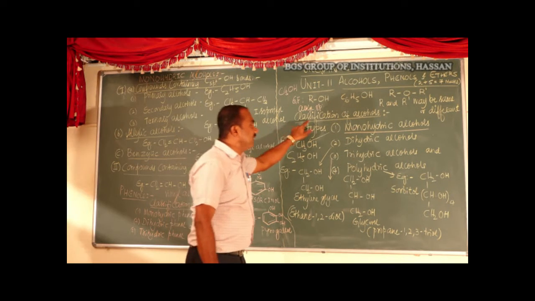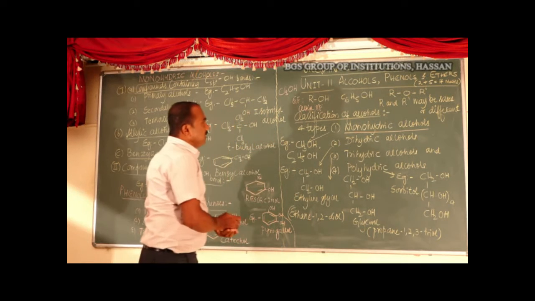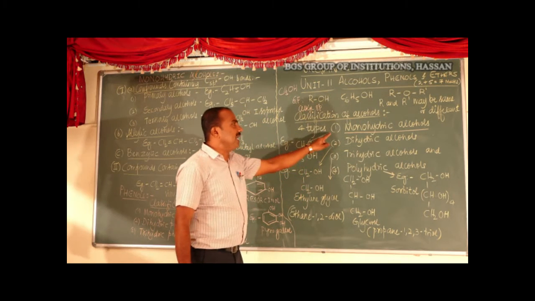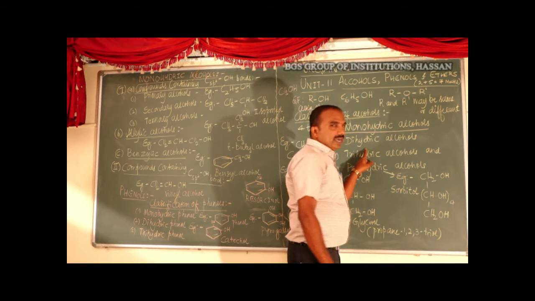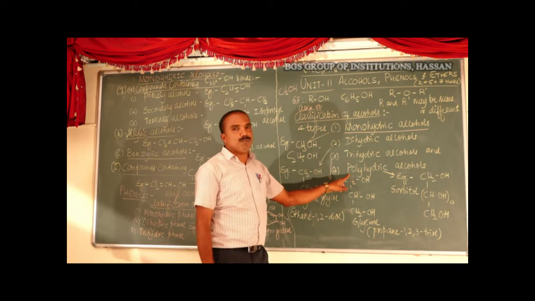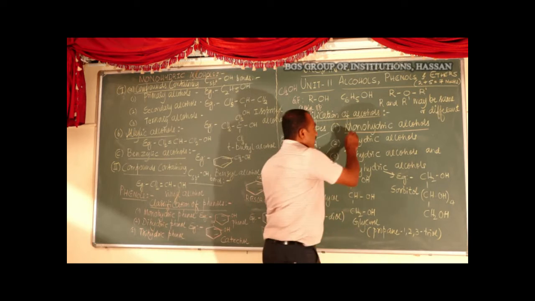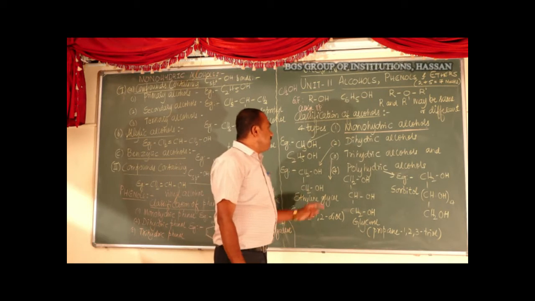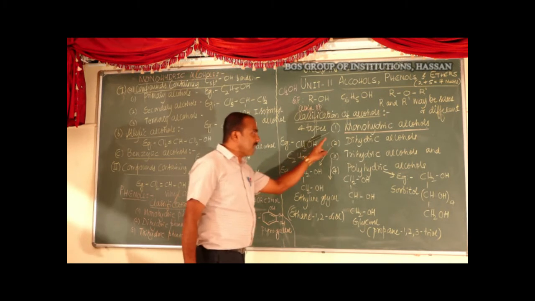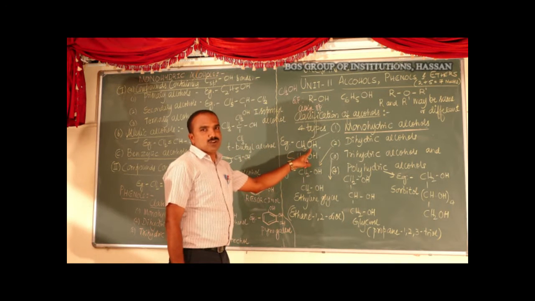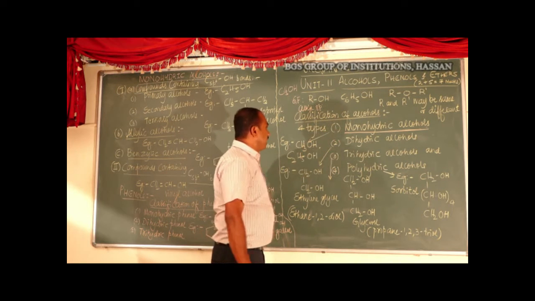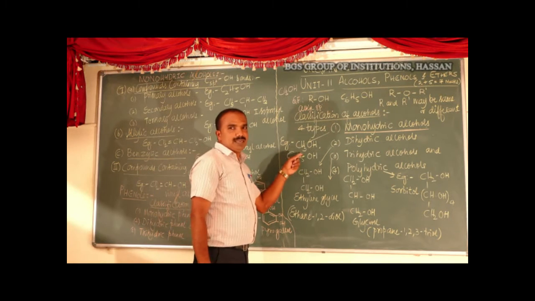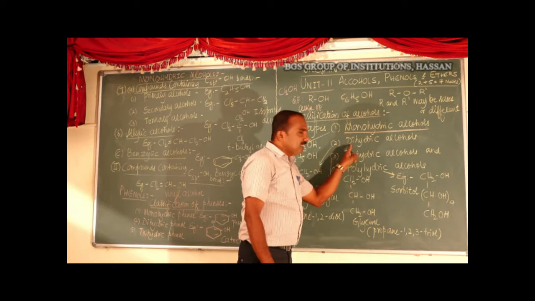That is the classification of alcohols. Alcohols are broadly classified, depending upon the number of OH groups, as monohydric alcohols, dihydric alcohols, trihydric alcohols and polyhydric alcohols. Monohydric alcohols are the compounds containing only one OH group per molecule. Examples are methyl alcohol, ethyl alcohol and propyl alcohol, that is C3H7OH.